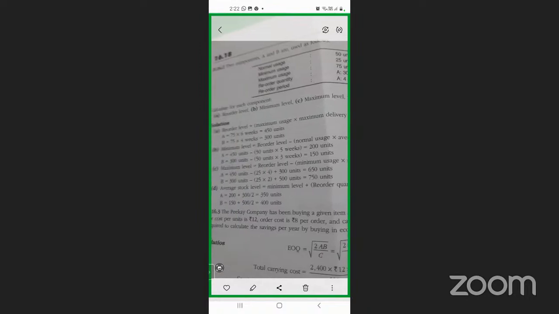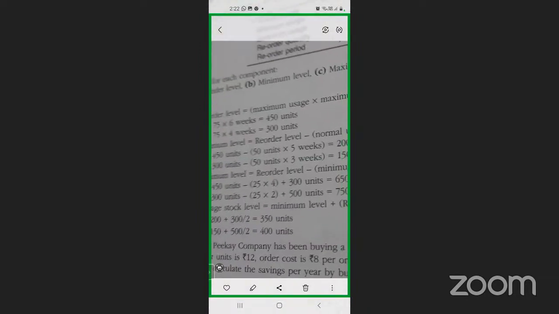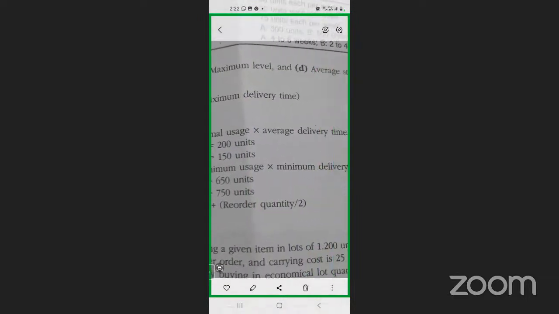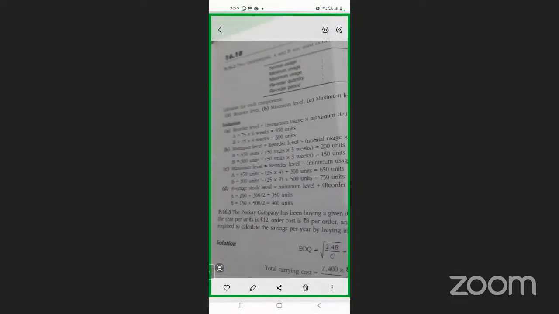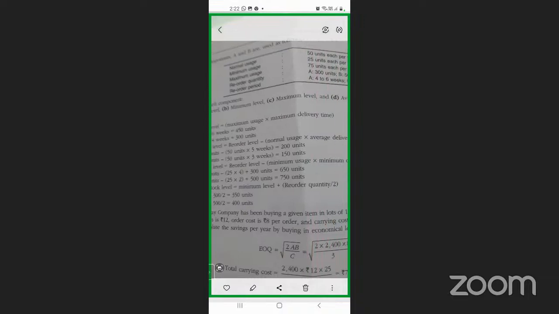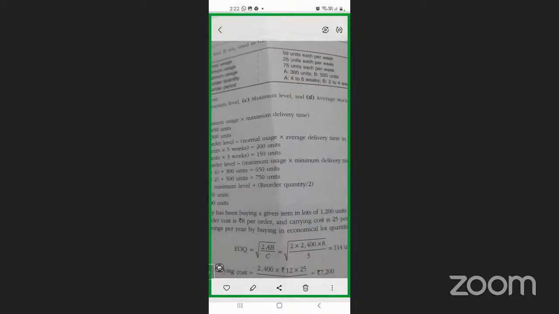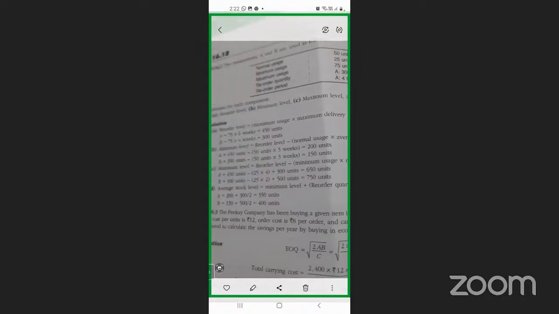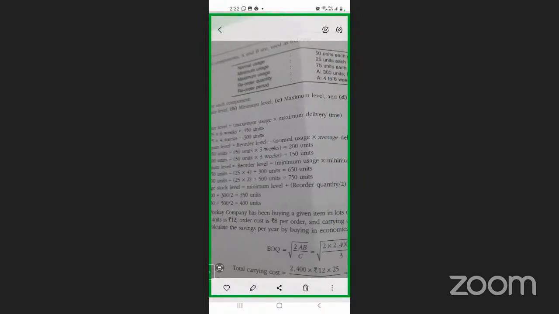Now look at the minimum level. How do I calculate the minimum level? The minimum level formula is reorder level minus normal usage into average delivery time. Reorder level is the one I got above, 450. So 450 minus normal usage of 50 units into average delivery time. Average delivery time and normal time are one and the same. How do we get it? Minimum plus maximum by 2: 4 plus 6 by 2, which is 5. So it is 50 into 5 weeks. For B, the reorder level is 300 minus 50 into 3 weeks.